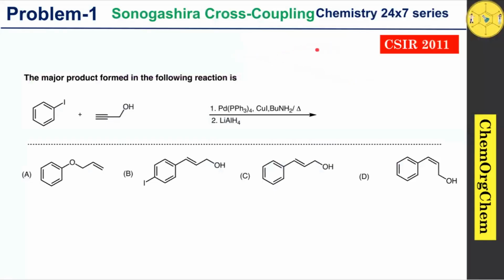This is a problem from CSIR 2011. As per this question, iodobenzene is reacted with propargyl alcohol in the presence of palladium tetrakis, copper iodide, and butylamine under heating. In the second step, it reacts with lithium aluminum hydride to produce a product. Here you can see that four options are given. Let's solve together to find the correct option for this question.